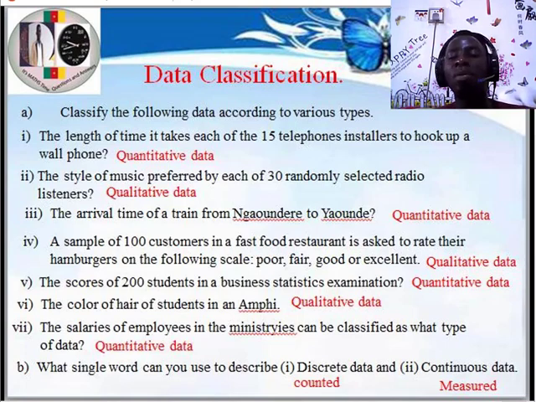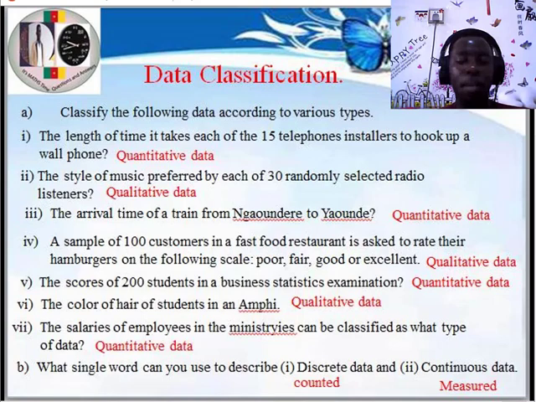Like citizenship, where are you from? In terms of countries, we don't have any order in which we classify. So we call this type of data nominal data. But data that has a particular order in which we classify them in words, we call them ordinal data. Like what is the quality of the food you went there? Is it good, better, or best? So that is a particular order: the best, the better, and the good. So in this case that has an order, we call them ordinal data.